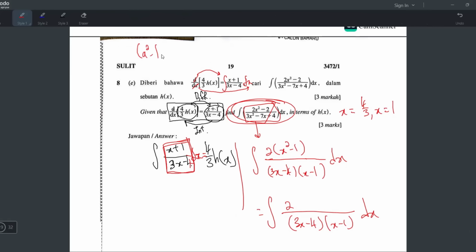Difference of squares. When you have a square minus b square, dia boleh jadi a minus b, a plus b. Tapi dia kena minus baru boleh ya. Dia kena difference. Difference means minus. And dia kena dua-dua ada square baru boleh. So x square minus 1.